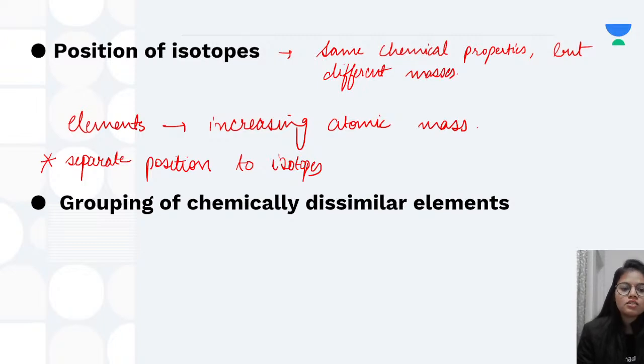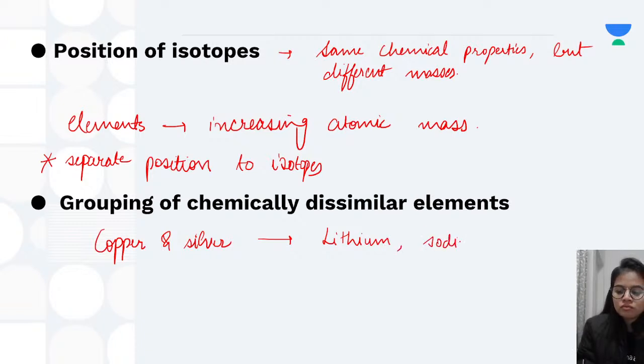Okay, next is grouping of chemically dissimilar elements. Now he just grouped some of the elements which were not very similar, talking about their chemical properties. Now if I talk about copper, if I talk about silver, now copper and silver are completely different from lithium and sodium, right? Or I can say alkali metals.